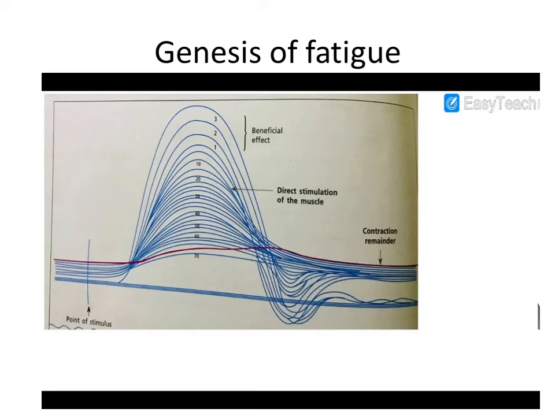When the muscle is fatigued, the relaxation becomes incomplete and it remains in the state of partial contraction. This is called contraction remainder.